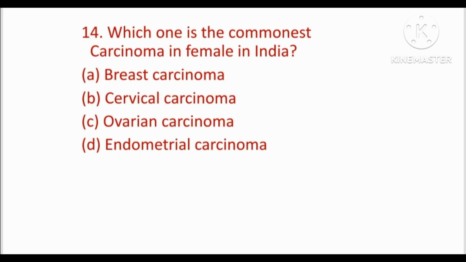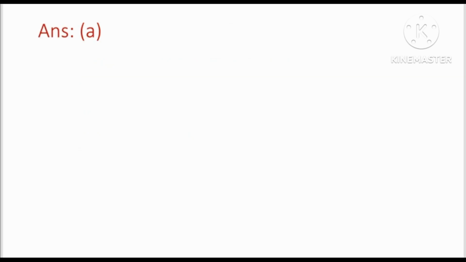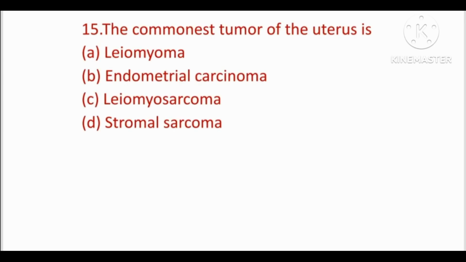Next question, which one is the commonest carcinoma in female in India? Options are breast carcinoma, cervical carcinoma, ovarian carcinoma and endometrial carcinoma. Answer is option A, breast carcinoma. So next question, the commonest tumor of the uterus is. Options are leiomyoma, endometrial carcinoma, leiomyosarcoma and stromal sarcoma.